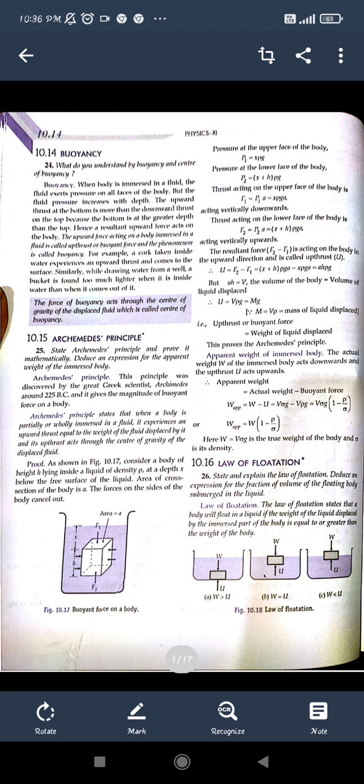An equal volume of the liquid will also get displaced.